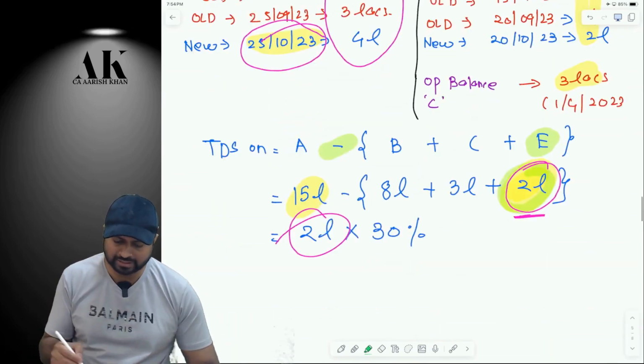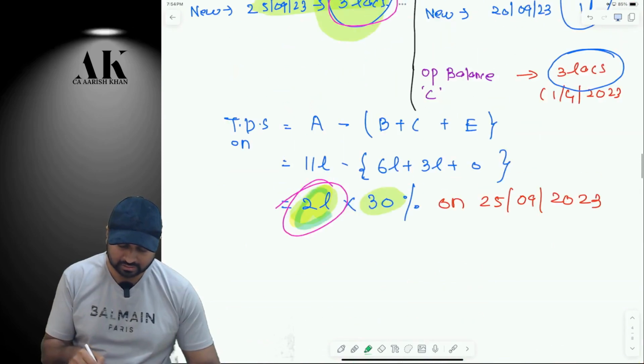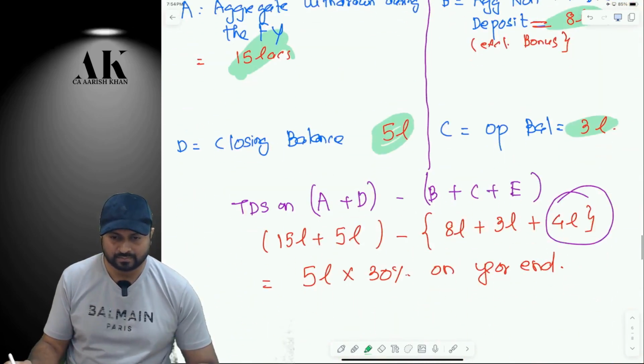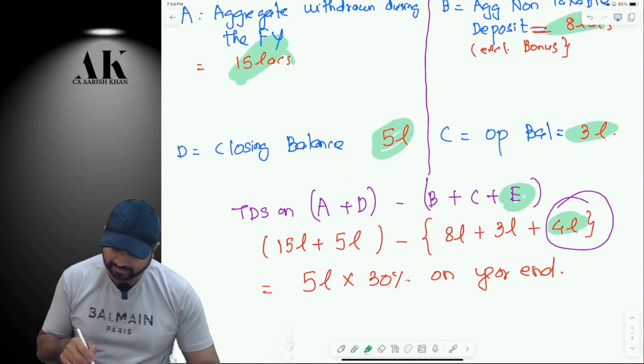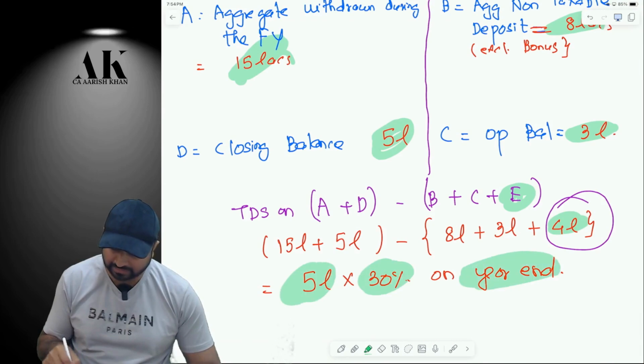4 lakhs. Whatever tax you have paid earlier, 2 lakhs this time, 2 lakhs that time. So that much, 4 lakhs, will be added over here as E. And on how much amount are you going to pay tax? On 5 lakh rupees, 30% tax will be chargeable at the end of the year.